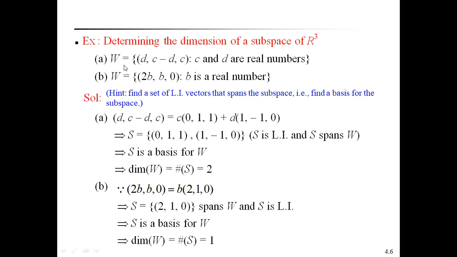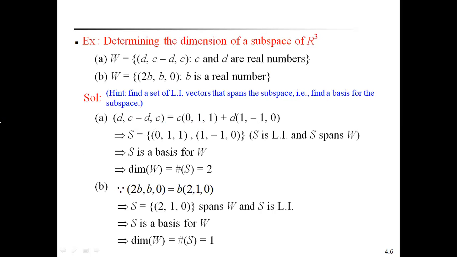Take the first subspace, W is equal to (d, c minus d, c). This can be represented by taking the first constant c and separating the variables. First write (0, c, c) plus (d, minus d, 0). So take the constants c and d outside. Therefore, you can represent c times (0, 1, 1) and d times (1, minus 1, 0). Separating the constants, we get this type of linear combination.